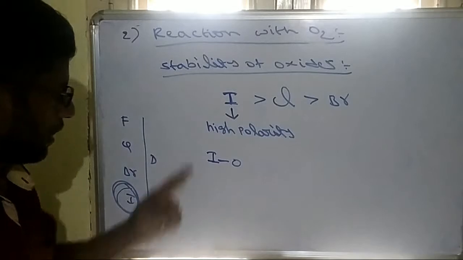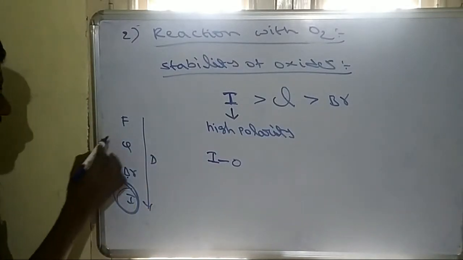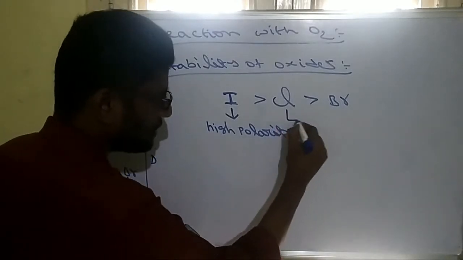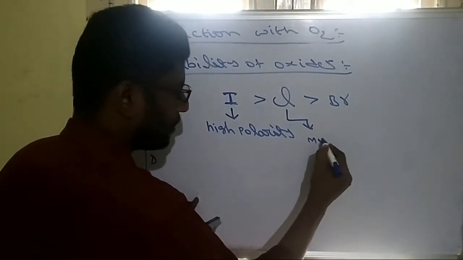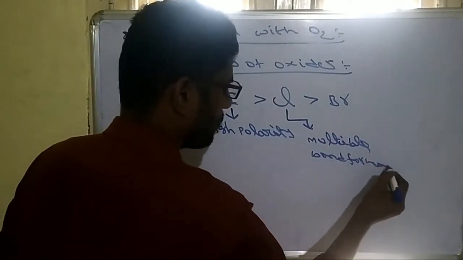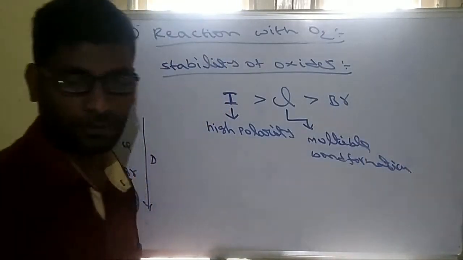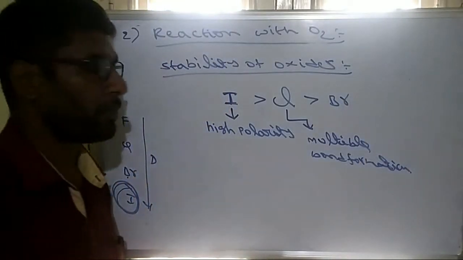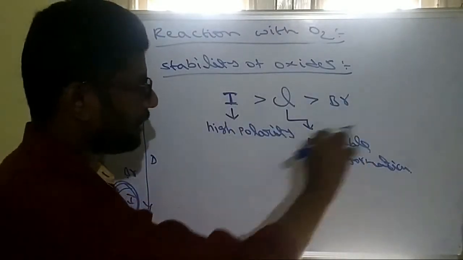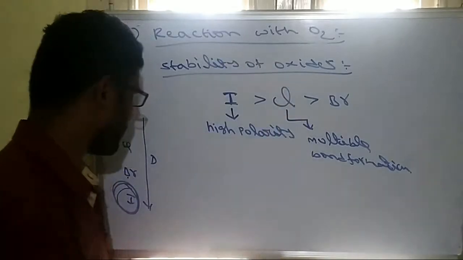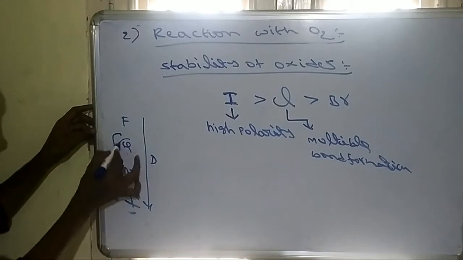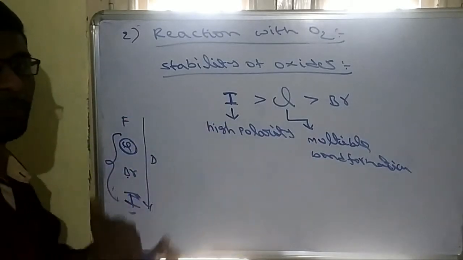High polarity is applicable to bromine too, but actually chlorine oxides are more stable. This is mainly because chlorine has the capability of multiple bond formation due to the availability of d orbitals. All of them have d orbitals, but among chlorine, bromine and iodine, chlorine is small in size, so it will form strong d-pi bonds.